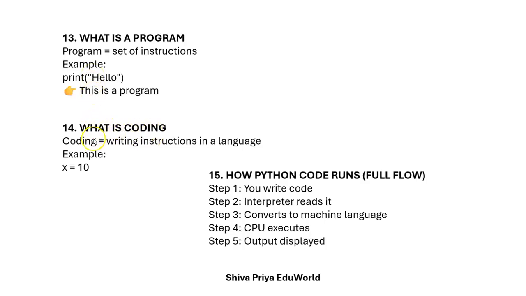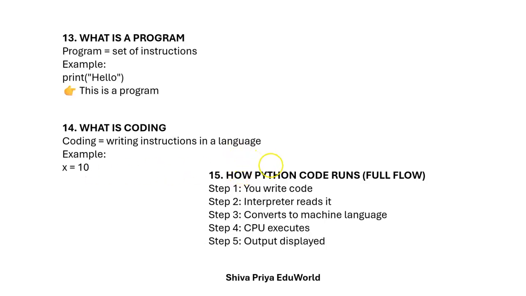And what is coding? Coding is writing instructions in a language. There is a difference between programming and coding. Programming means a set of instructions, and writing instructions in a language, that is coding. For example, x is equal to 10. The semicolon should be there here or else it will show an error.